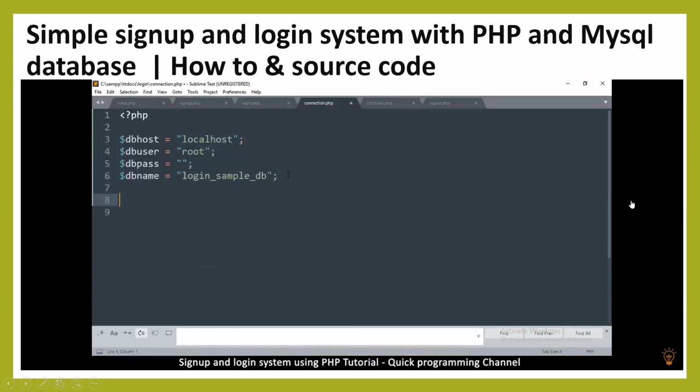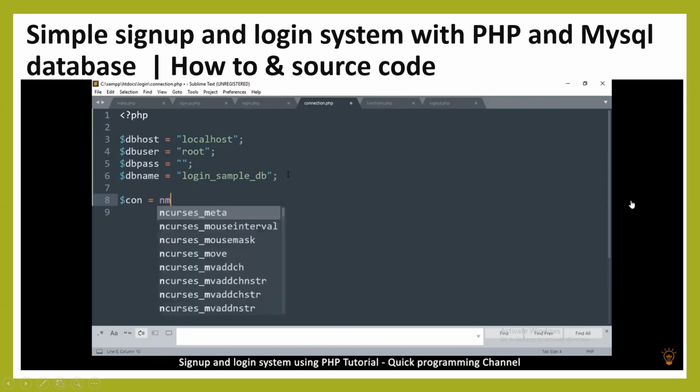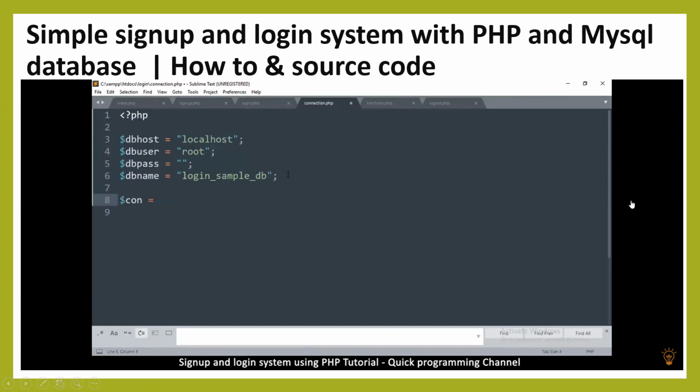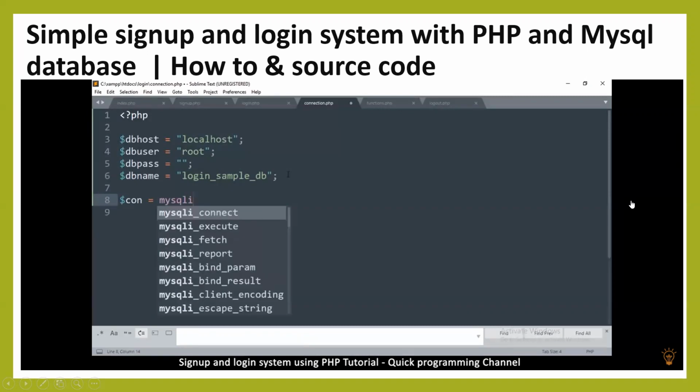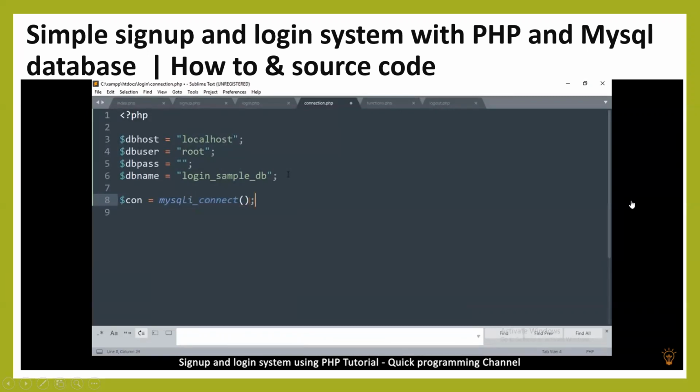And that's it. Now to connect to our database, we're going to create a variable called con. That's where we get it. And then say mysqli_connect. Just like that. And then we'll use the host in this same order, the user, and the password.